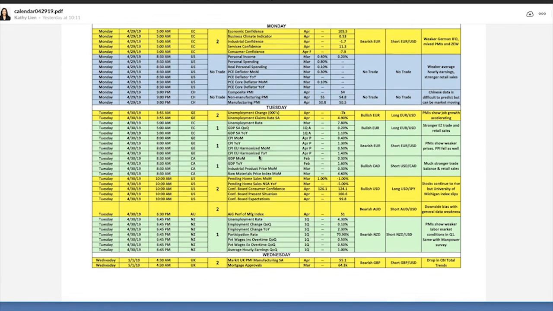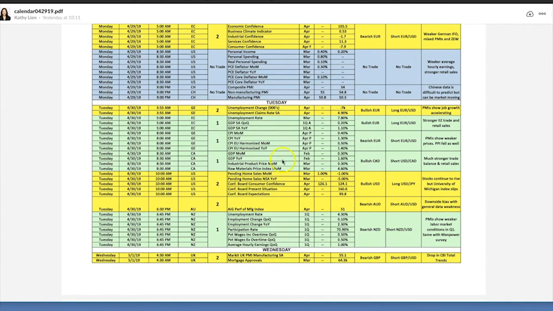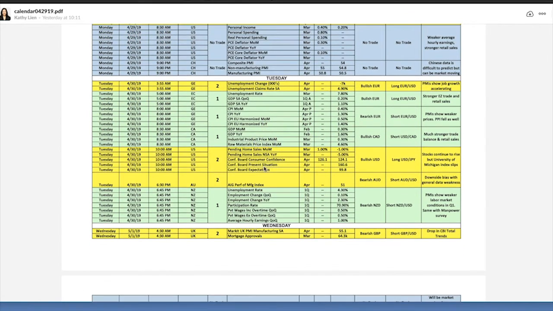Then into the middle of the week, we have the Canadian GDP numbers. Here we're bullish on Canadian GDP because we had much stronger trade balance data and retail sales. So that again could be another factor that could drive us towards the 134 as we go forward. And then also we have the Kiwi unemployment data coming up on Tuesday.